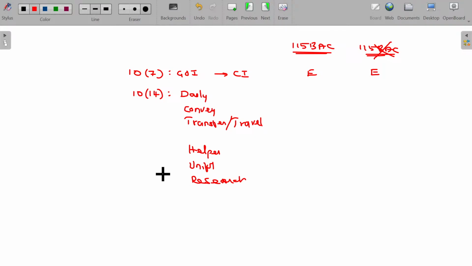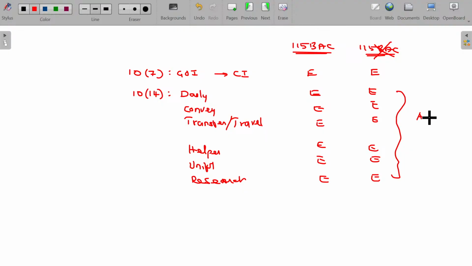Is that okay? These are again exempted under both tax regimes. In these cases, allowances you receive minus actual spending. If it is positive, then it is taxable. Exempted to the extent of actual spending.